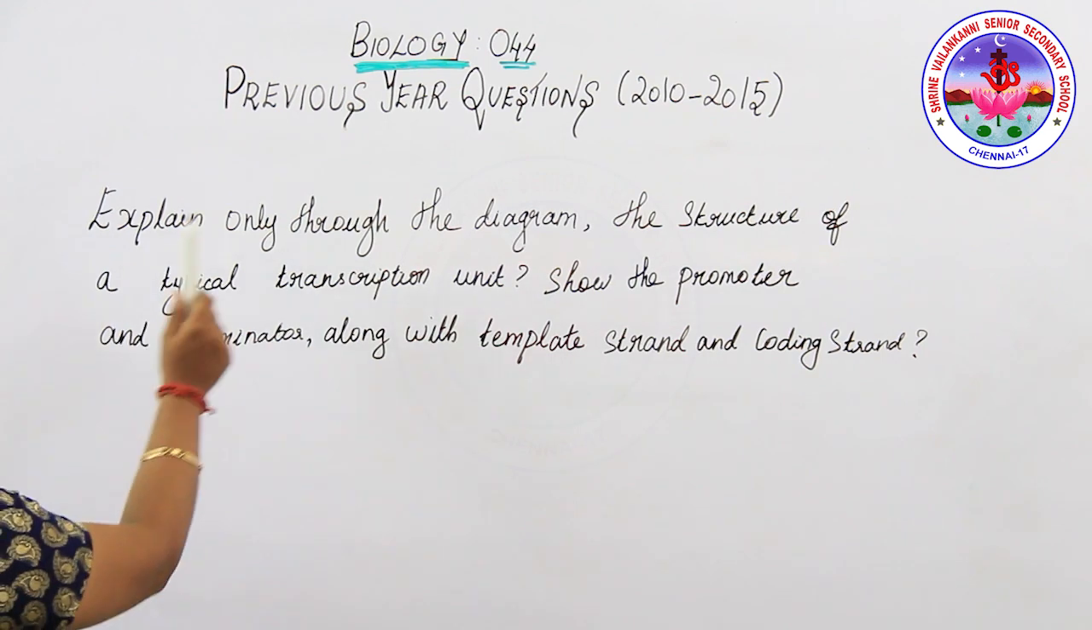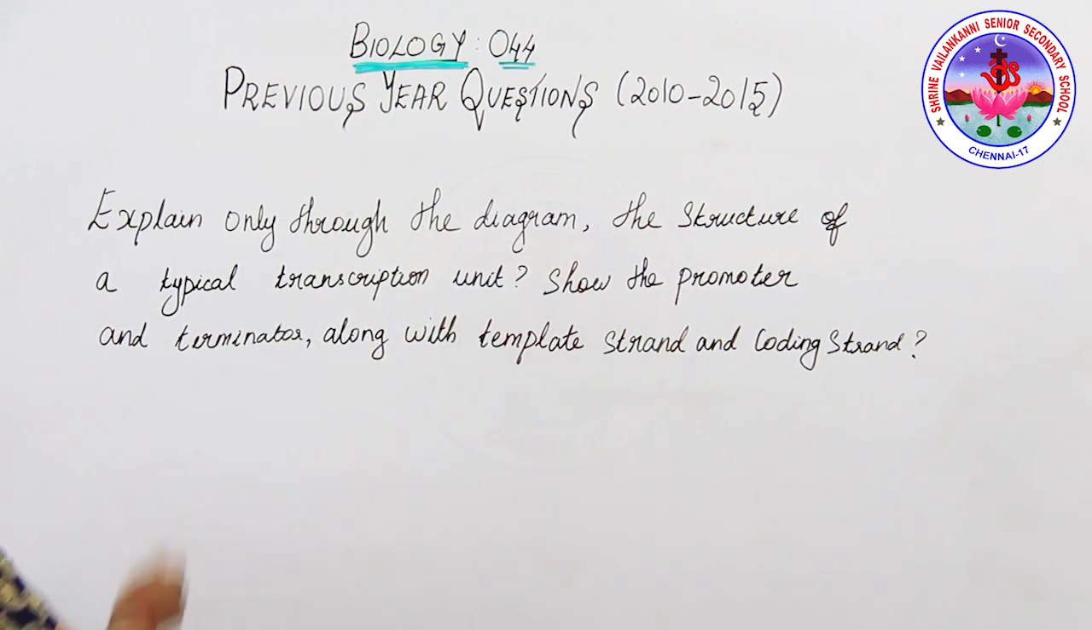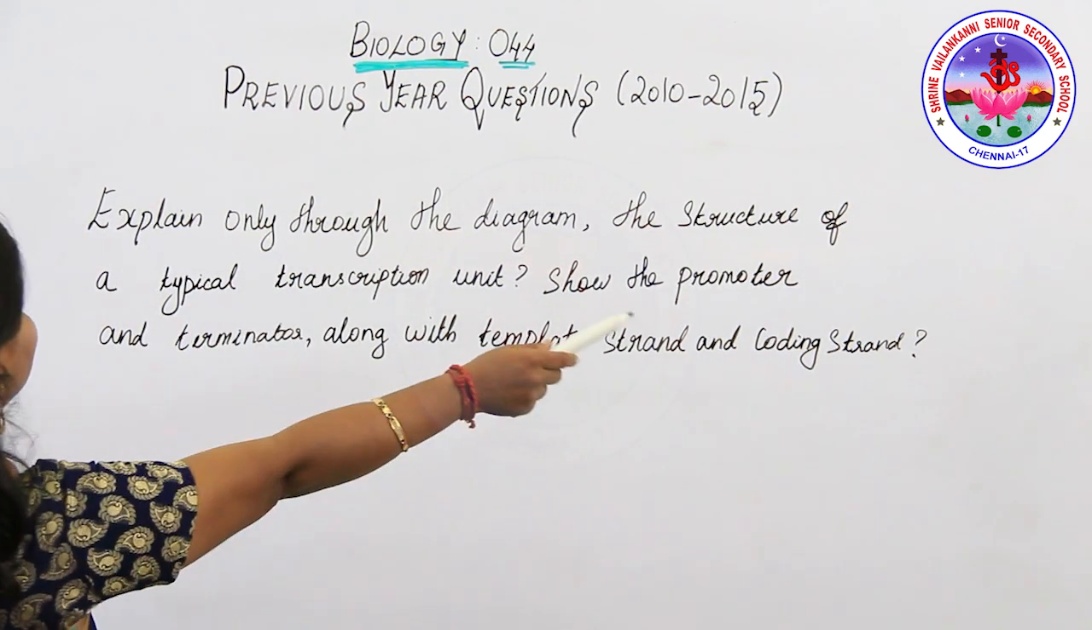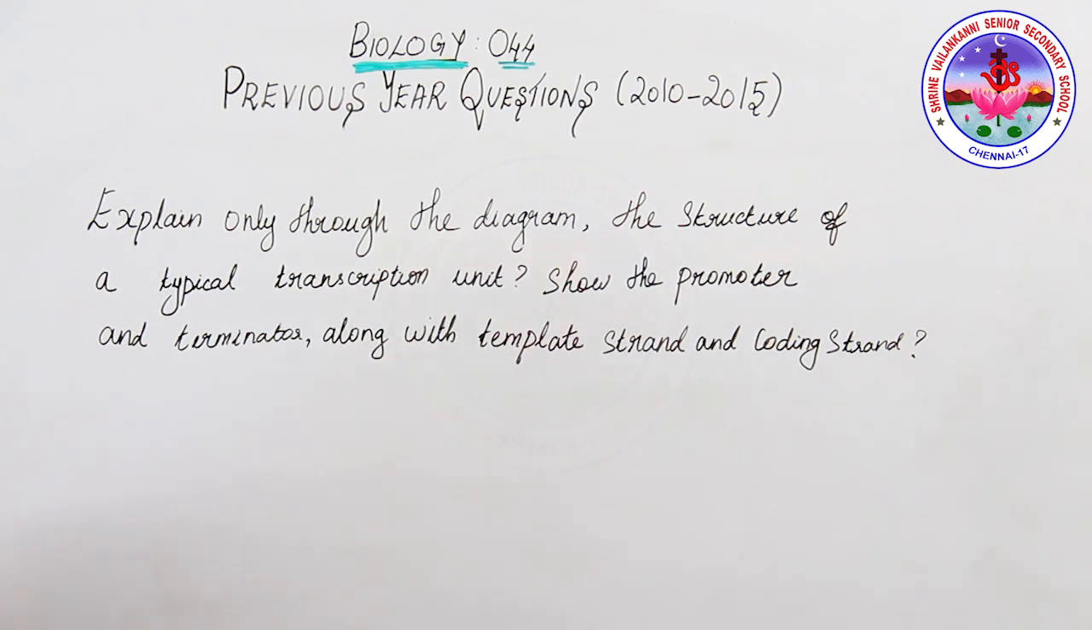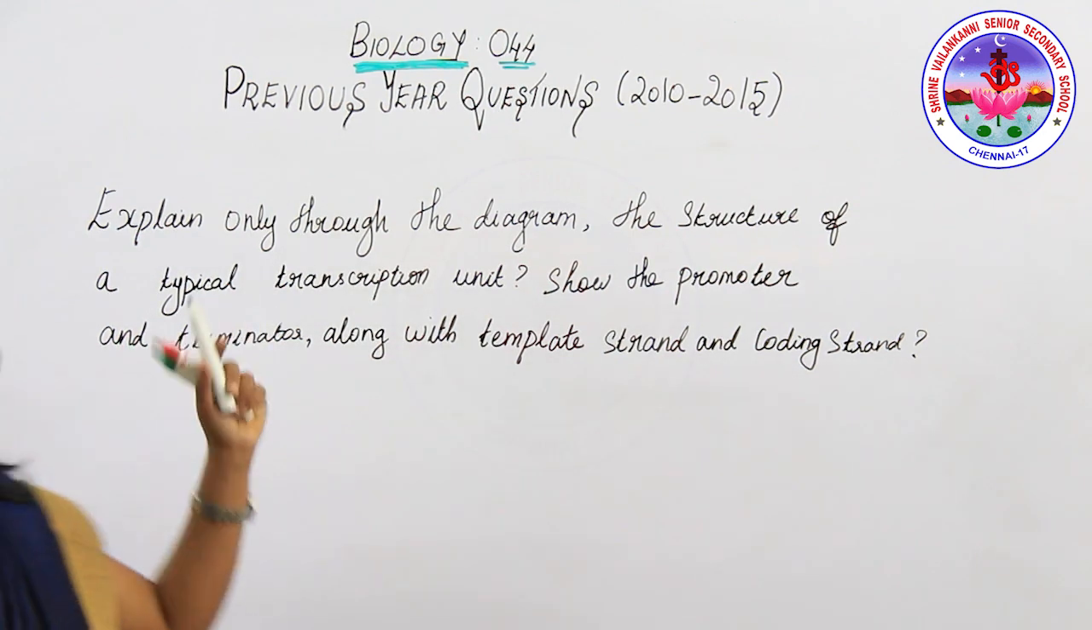Students, explain through a diagram the structure of a typical transcription unit. Show the promoter and terminator along with the template strand and coding strand. So with the help of these questions, we are going to draw the transcription unit.